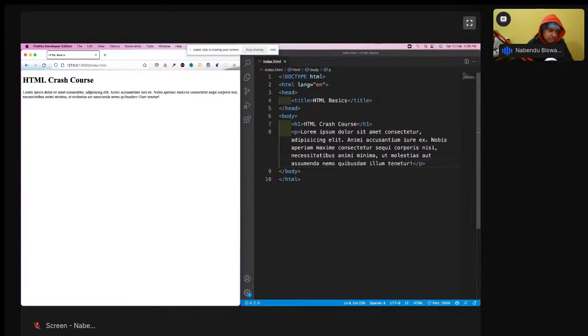And everyone, please, you have to install this live server. Nothing much to install. You install at least this live server for HTML, CSS, and JavaScript. Okay. So that is there.